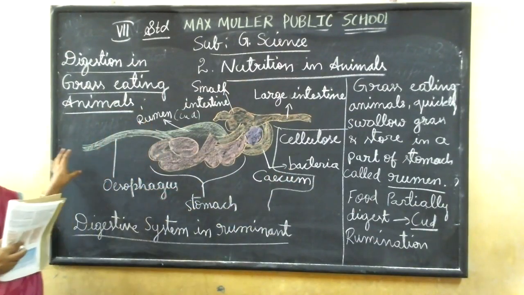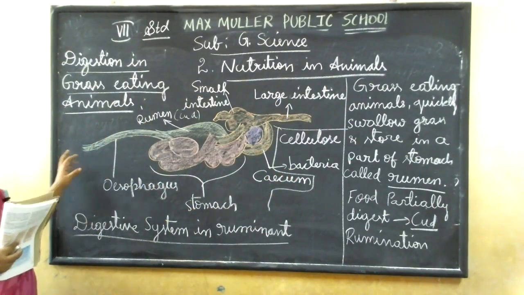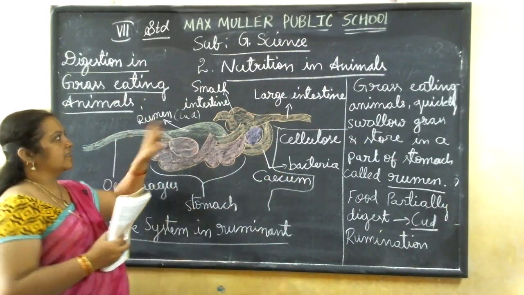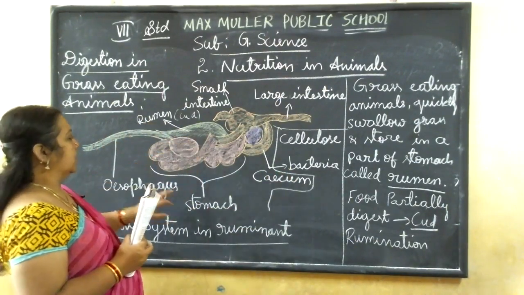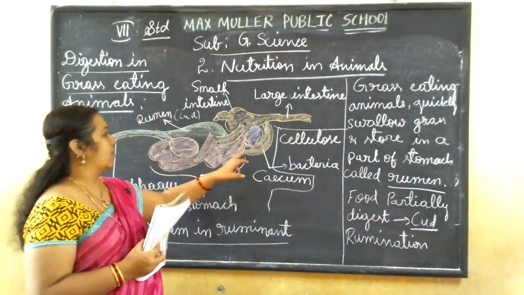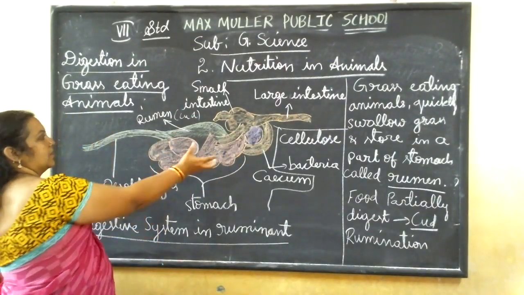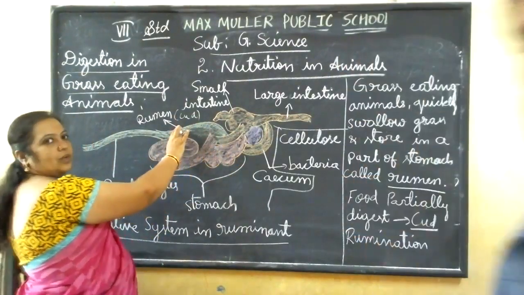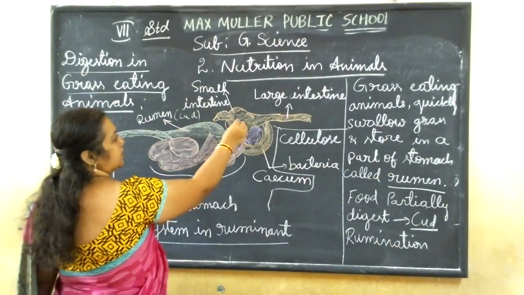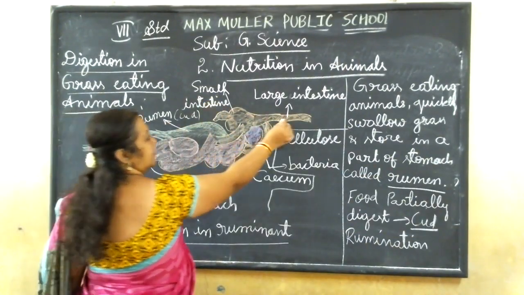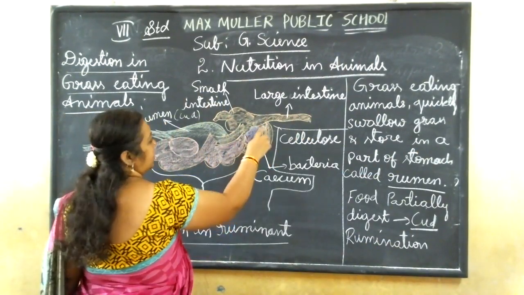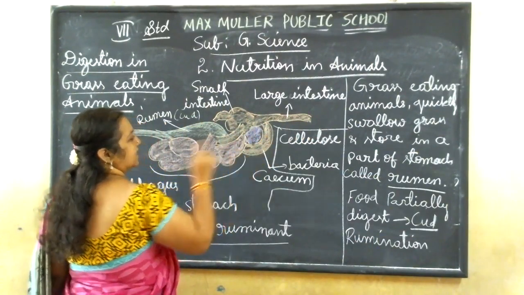Let me repeat this once again. This is what we call a pipeline structure, the esophagus, and this is the rumen part. Here the esophagus ends with this part. This fully we will call the stomach area. Above the stomach area, this is also attached to the stomach only. This we will call the rumen. Then this part is the small intestine, and the ending part is the large intestine. Then in between this there is a cecum place.